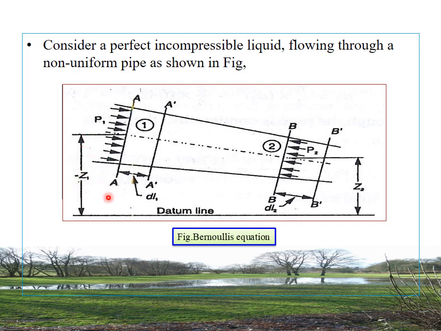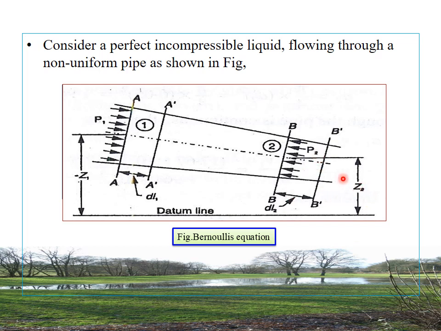where Z1 is the height of the datum line of pipe 1 and P1 is the pressure at pipe 1. V1 is the velocity of the liquid at section 1, and A1 is the total cross-sectional area of pipe 1.